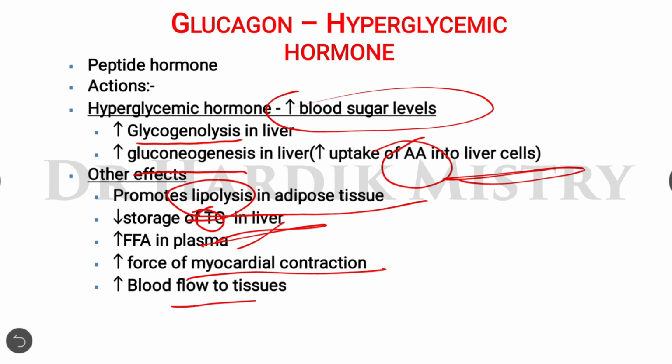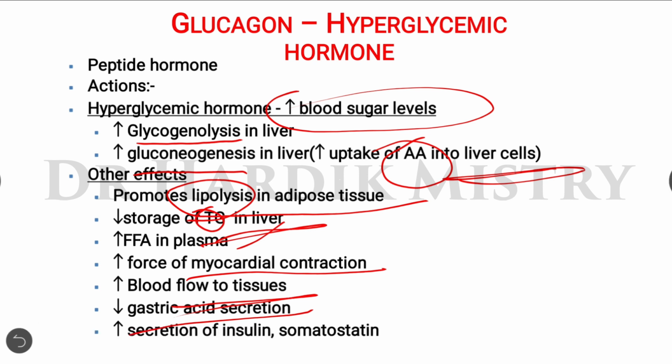It increases the blood flow to the tissue. It decreases gastric acid secretion. It increases the secretions of insulin and somatostatin. All these are some other effects of glucagon, but the main effect is that it increases the blood sugar level. And how is it going to increase the blood sugar level? There are two mechanisms. First, it increases glycogenolysis in the liver, and it also increases gluconeogenesis.